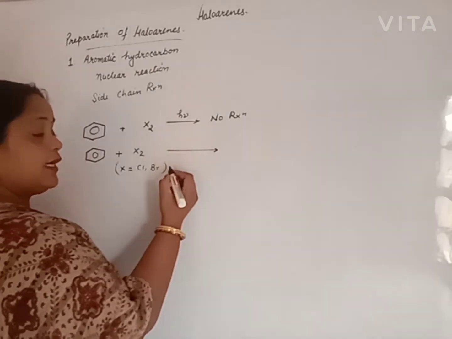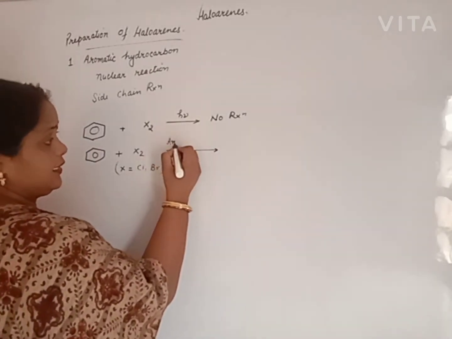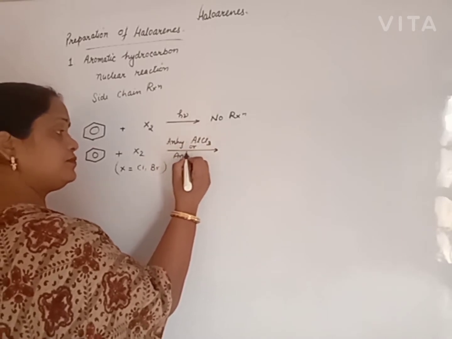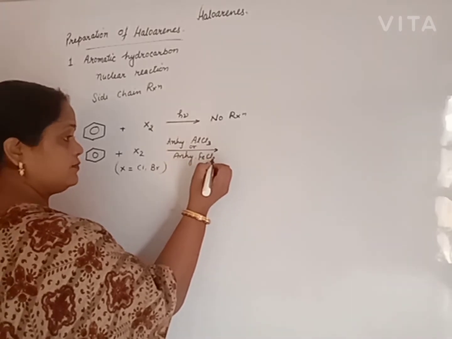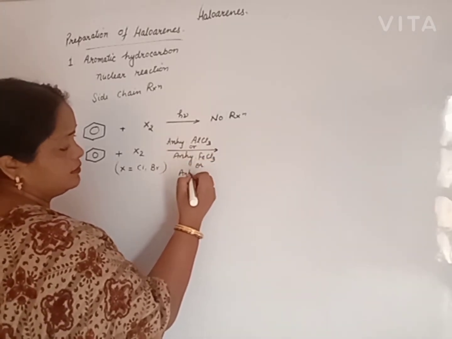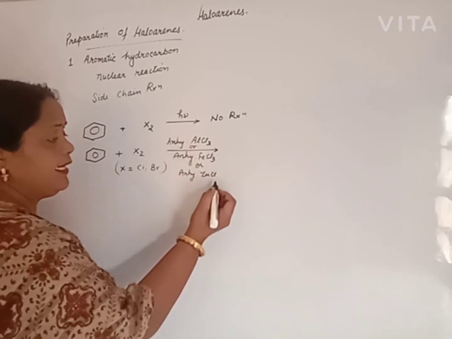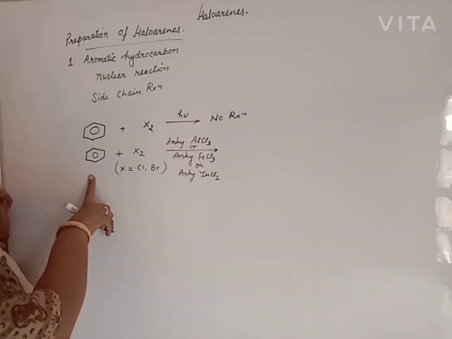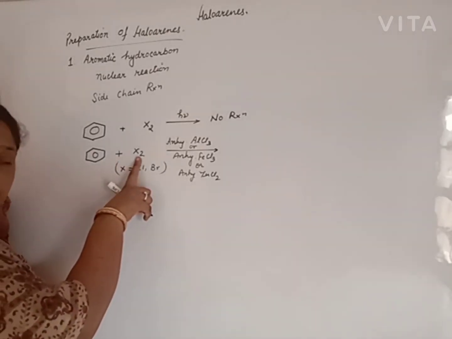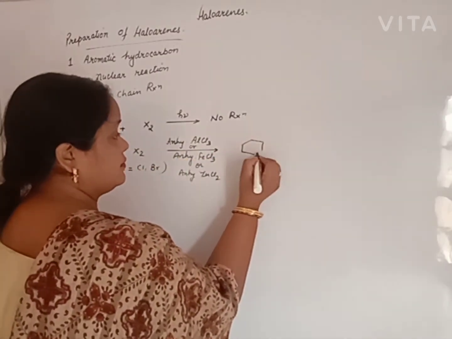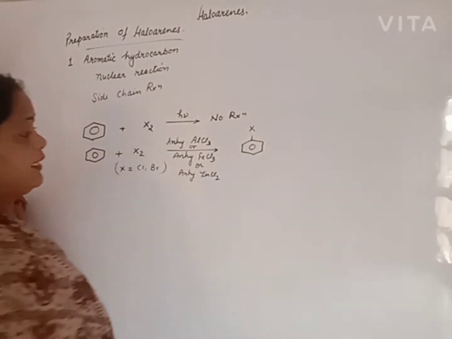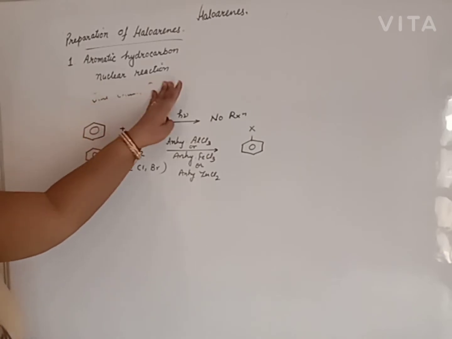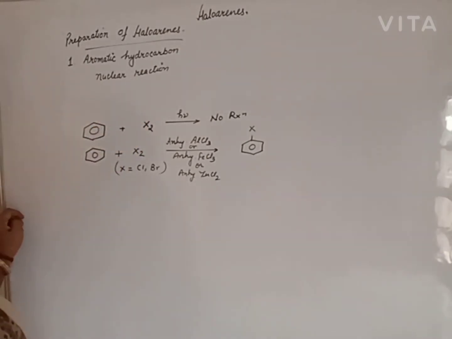Beta, in presence of a halogen carrier, anhydrous AlCl3 or anhydrous FeCl3 or anhydrous zinc chloride, any halogen carrier, when benzene or aromatic hydrocarbon is strongly heated with halogen, it will give haloarene. When the reaction directly takes place on the benzene, this type of reaction is known as nuclear reaction.